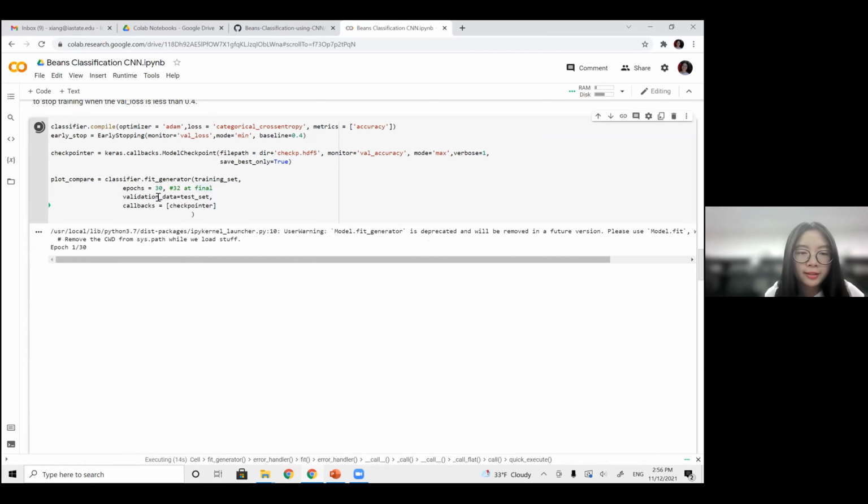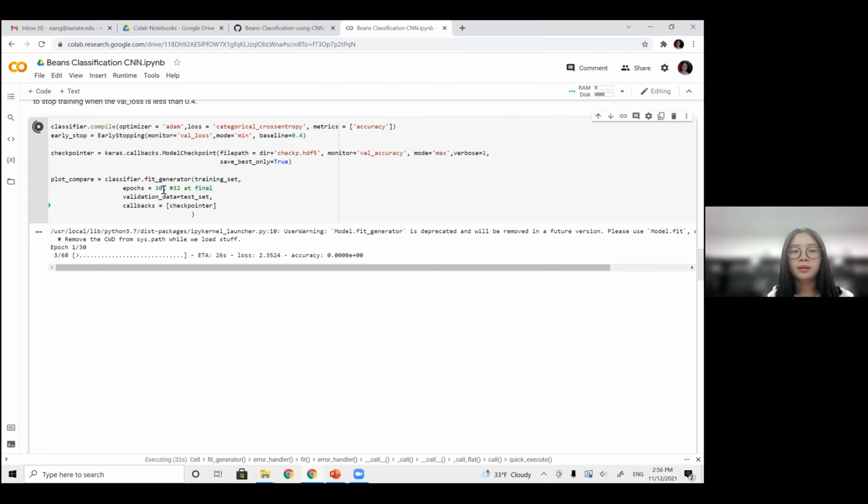I specified 30 epochs here, and the first epoch probably takes 1 or 2 minutes, because it takes longer to converge from the initial state to a certain point. But after the first epoch, it will be very fast, about 2 seconds for each epoch. And as you can see here, the accuracy is changing.